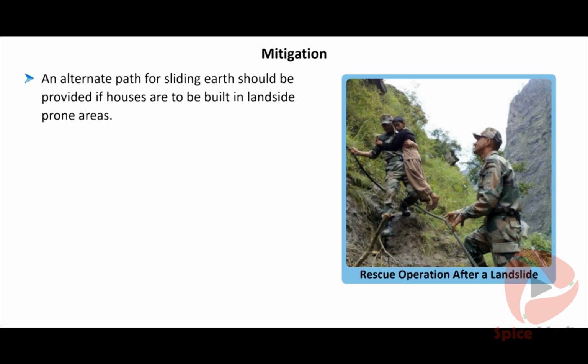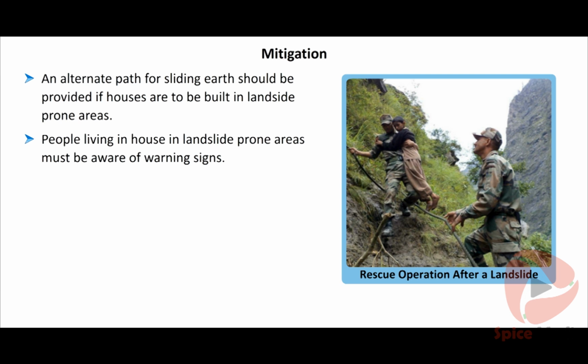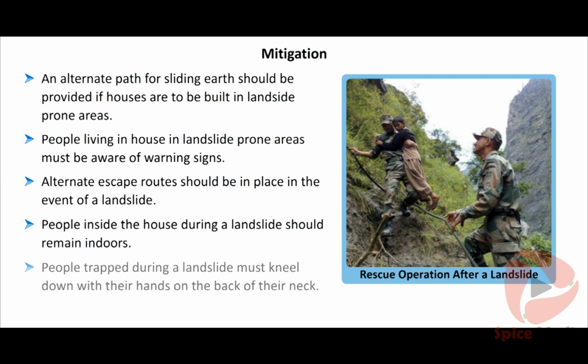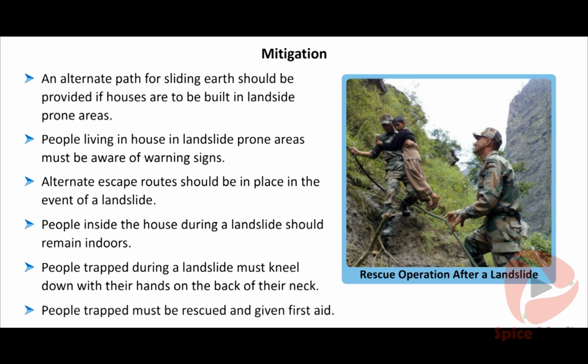Mitigation. An alternate path for sliding earth should be provided if houses are to be built in landslide-prone areas. People living in houses in landslide-prone areas must be aware of warning signs. Alternate escape routes should be in place in the event of a landslide. People inside the house during a landslide should remain indoors. People trapped during a landslide must kneel down with their hands on the back of their neck. People trapped must be rescued and given first aid.